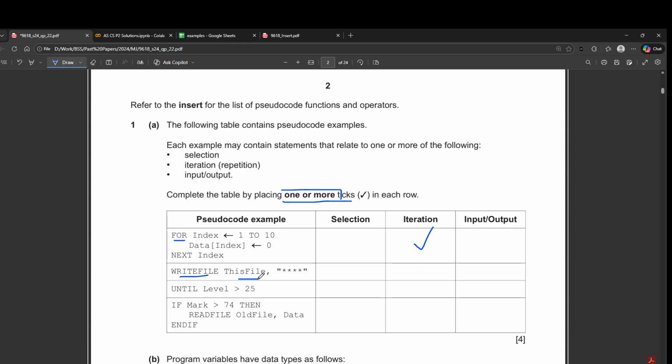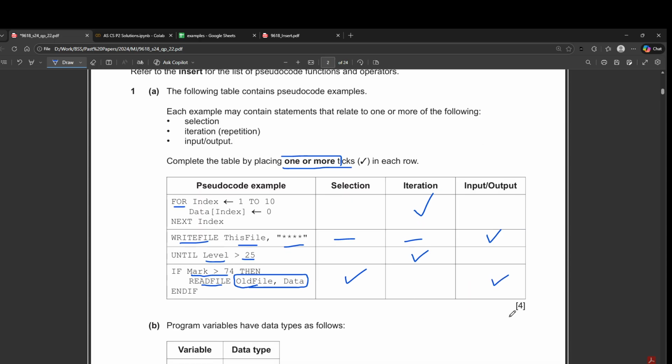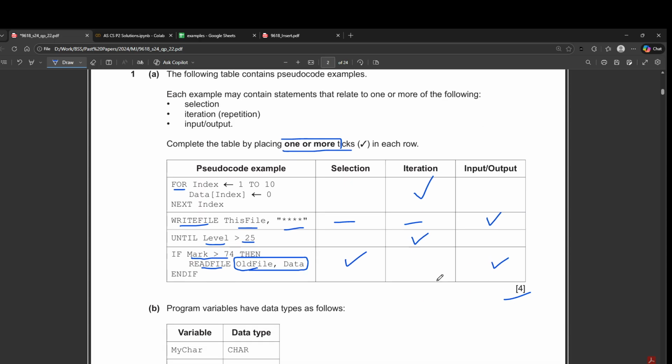Then we have the write file, and we are writing this inside a file. So since we're writing, we're basically inputting into a file, so this should be input output. There is no if condition, there is no loop here. Then we have until level is greater than 25, so until is again iteration because it's a loop. And then there is if the value is greater than 74, if means selection, so we do that directly. And then there is a read file, so we are reading the data from a file, which is simply outputting it eventually on the screen. So this again qualifies as input output, and with this we get complete 4 marks.